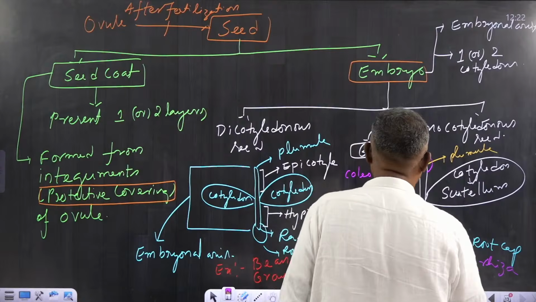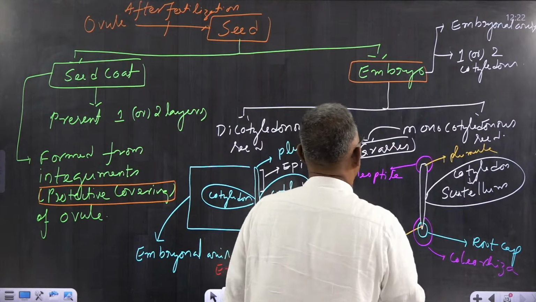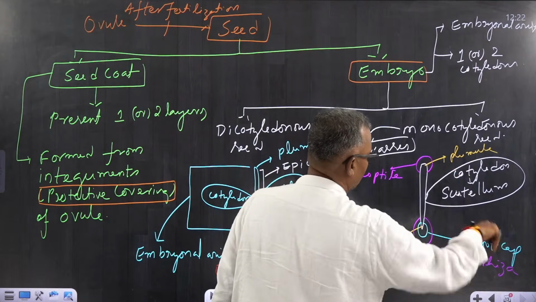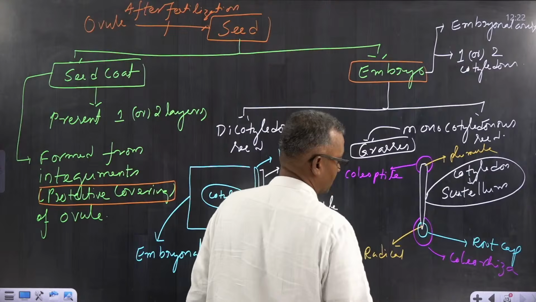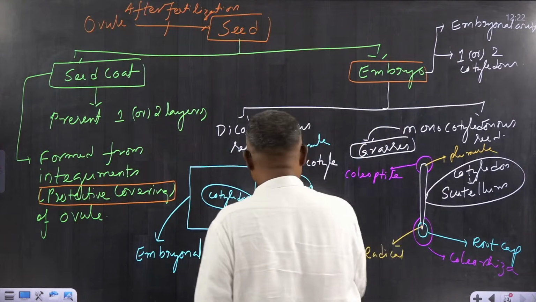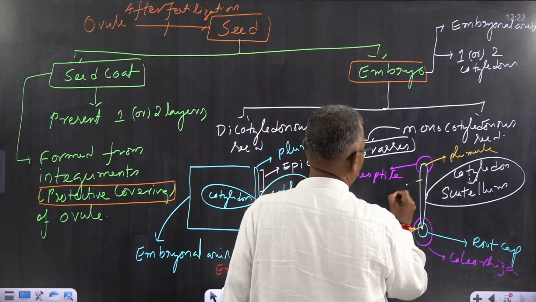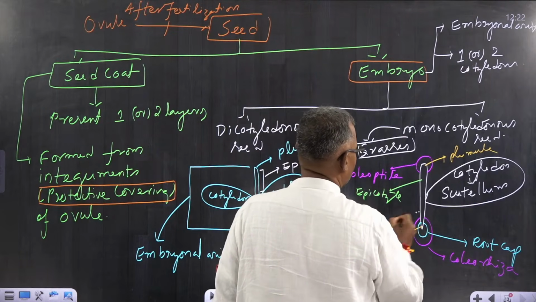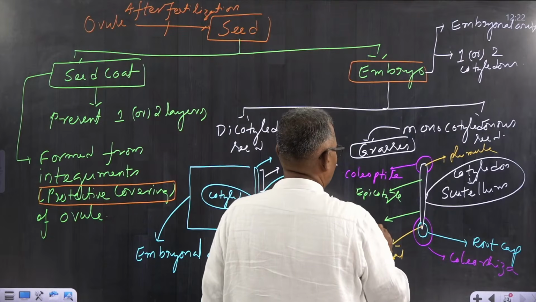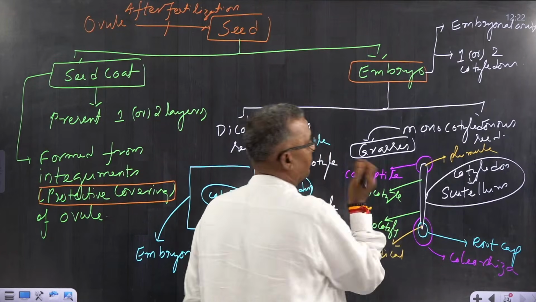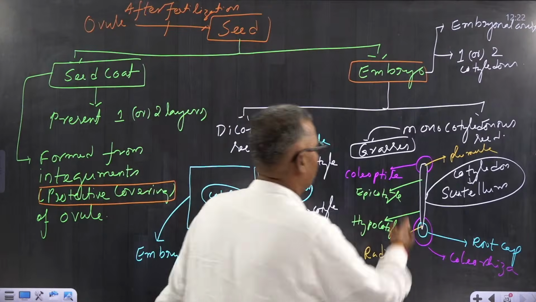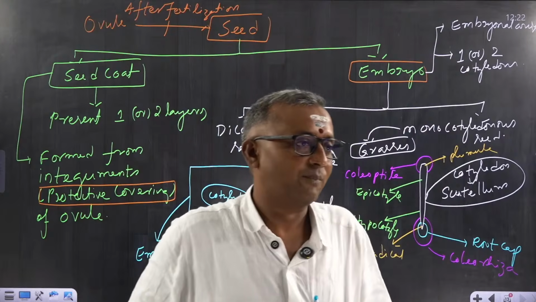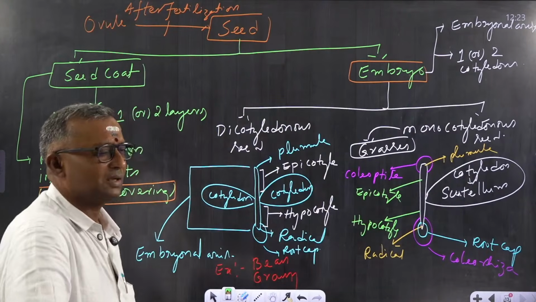So what is this coleoptile? It is a protective covering around plumule, and this is the protective covering around radicle. Now of course you can call this portion epicotyl and this portion hypocotyl, just like in a monocot seed. You can take examples as grasses like rice, wheat, etc. Are you clear? So these are the basic details.